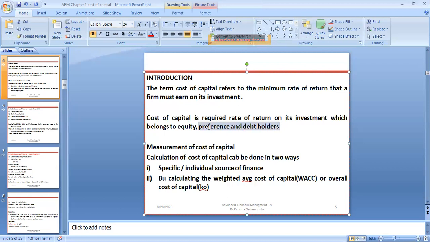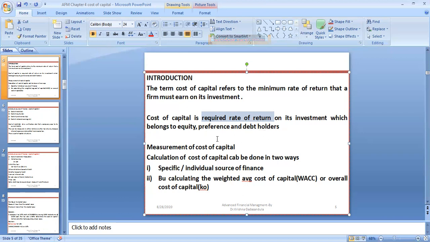Cost of capital is also the required rate of return. Say you borrowed capital at a cost of 10% per annum, so you have to pay 10% interest. For that, at least you need to earn a 10% return on the investment you made with the borrowed money. That's why cost of capital refers to the minimum required rate of return on its investment, which belongs to equity, preference, and debt holders.